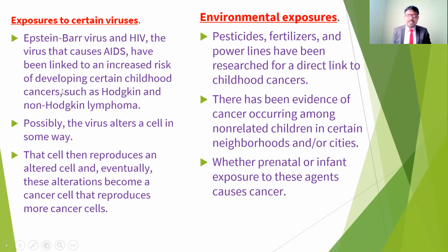These cancers may occur because of viruses, especially EBV, the Epstein-Barr virus, and HIV. Possibly the virus alters a cell in some way, and because of this alteration, cancer may occur in childhood.